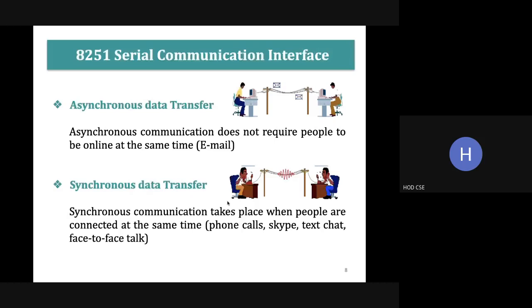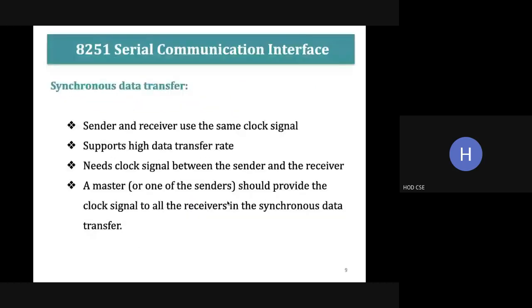So let's see the synchronous data transfer. As I said, the example is face-to-face talk or communication. Here the sender and the receiver use the same clock signal. Both must be available there. It supports a high data transfer rate and needs a clock signal between the sender and the receiver. A master will be there, and the master will provide the clock signal to all the receivers in the synchronous data transfer.